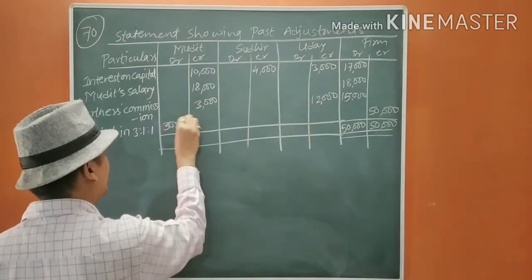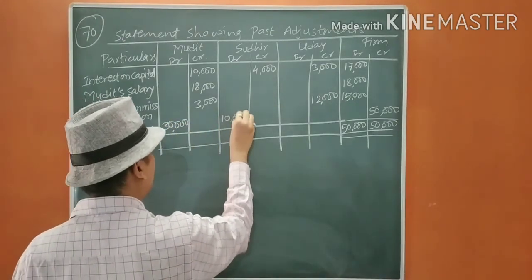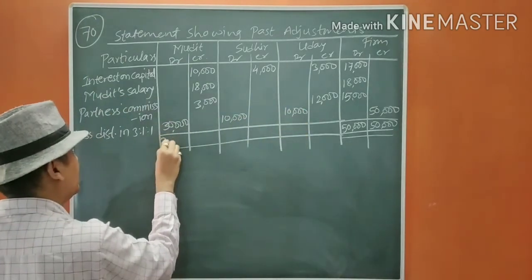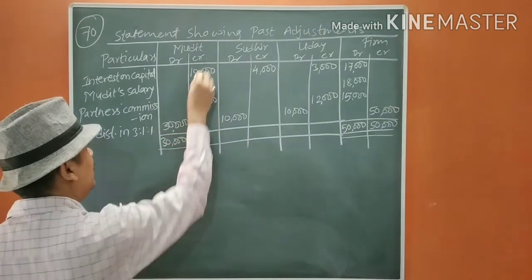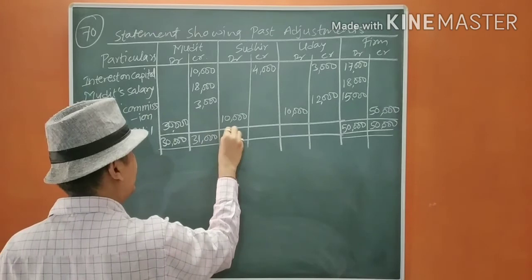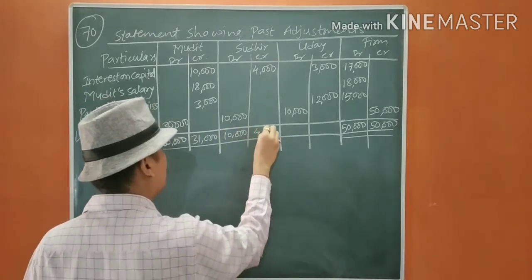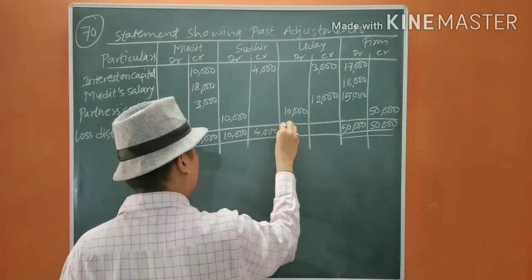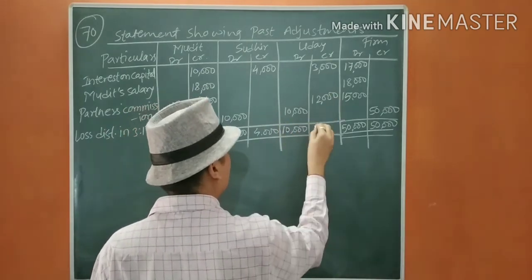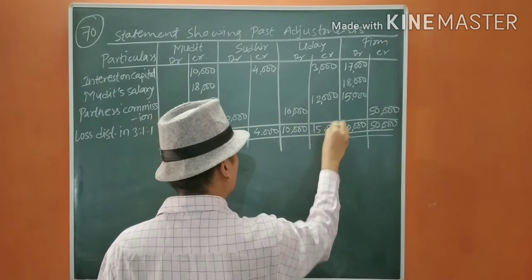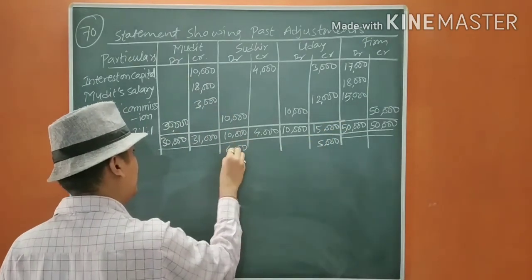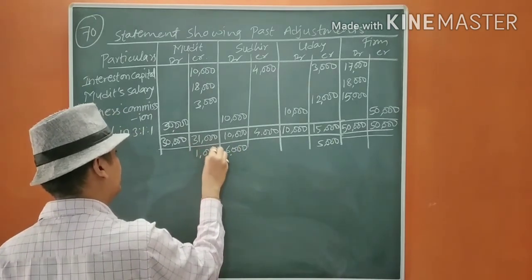Credit, then it will be like this: 30,000, 10,000, 10,000. So it is 30,000, 10,000, 4,000, 10,000, it is 15,000. So this difference will be 5,000, this will be 6,000, and this will be 1,000.